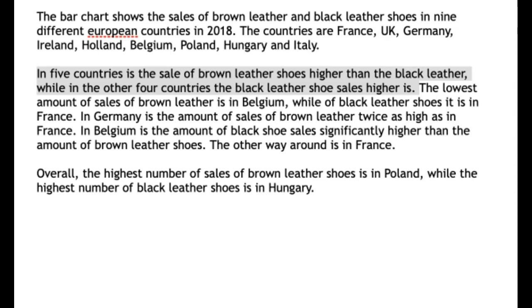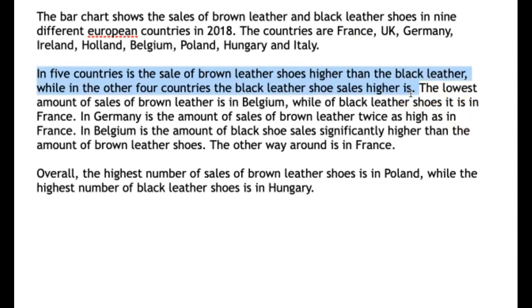Let's go. The bar chart shows the sales of black and brown leather shoes in 9 different countries in 2018. Okay, so capitalize that, and then we can rephrase this to make it a little bit more concise. Countries are France, UK, Germany, Ireland, Holland, Belgium, Poland, Hungary, and Italy. Good. In 5 countries, right, so this needs to be rephrased.